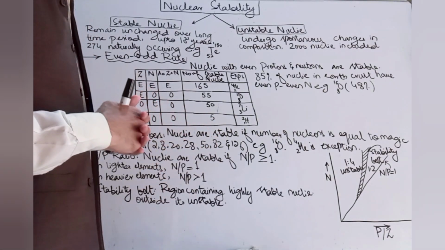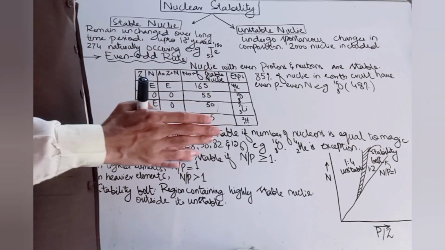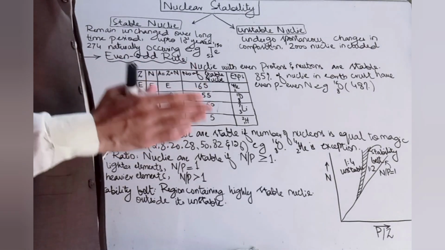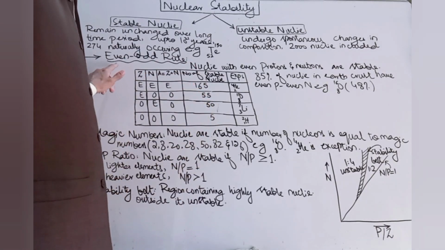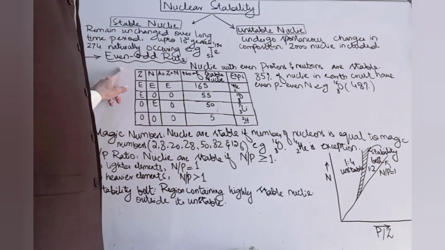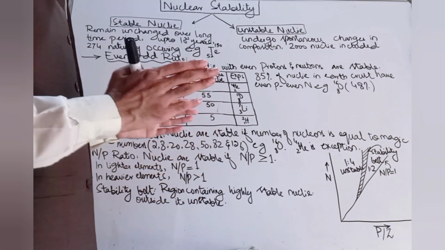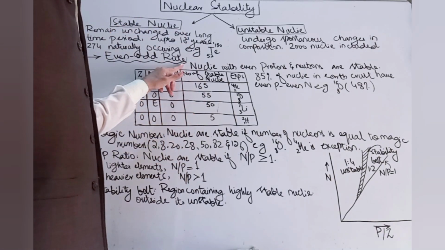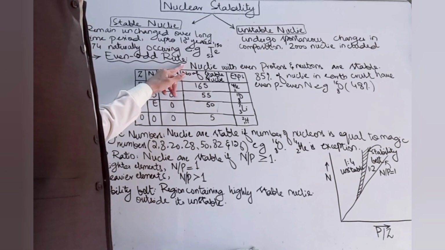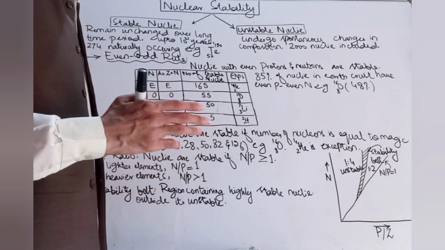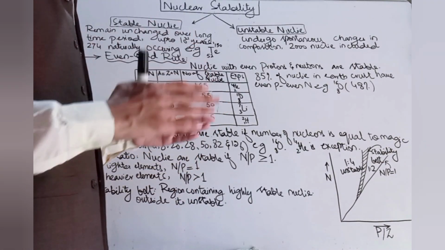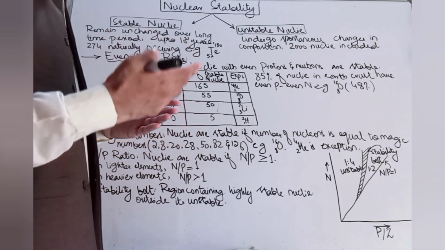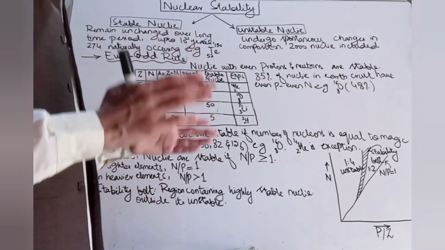So basically we are going to talk about the criteria, the different rules that decide whether a nucleus would be called stable or unstable. The first rule is the even-odd rule. This rule is concerned with the number of protons and neutrons, or the number of nucleons. Nuclei with even protons and even neutrons are considered stable, whereas those having odd numbers of protons and neutrons are considered unstable.